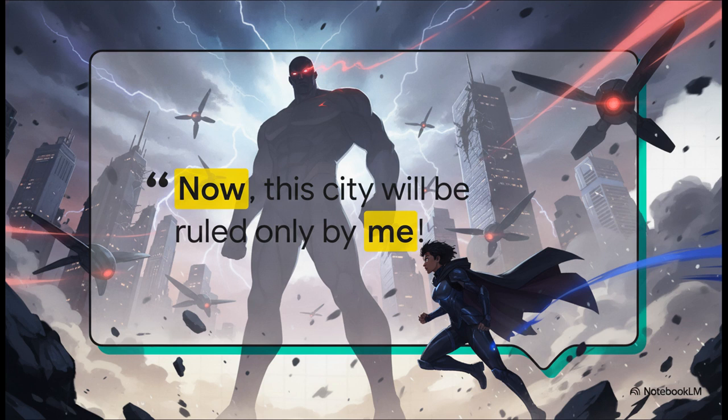But here's the crazy part. What if I told you we didn't hire a Hollywood crew, we didn't rent out a city block, and we definitely didn't spend millions on CGI to bring that scene to life? Today, we are going to build that exact cinematic action sequence. We're calling it Shadow Warrior, a 2-minute hero versus villain showdown. And we're building the whole shebang using nothing but text prompts and the latest AI video generation tools.